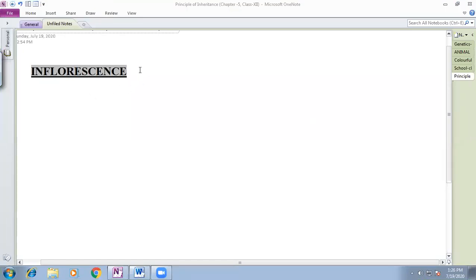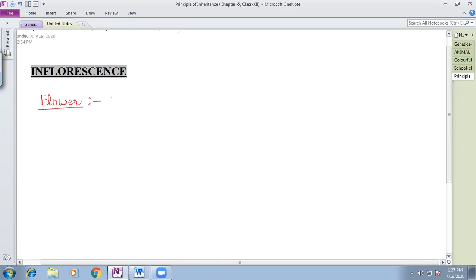Hello students. So today we are going to talk about the next topic of our chapter, and that is inflorescence. So the question comes, what do you mean by the inflorescence? Before we talk about the inflorescence, the one word we should understand is the flower. So what is flower?